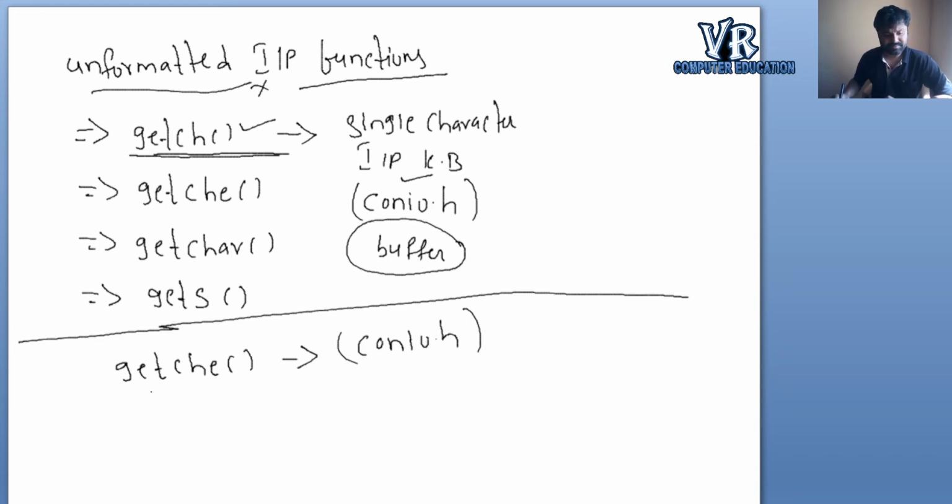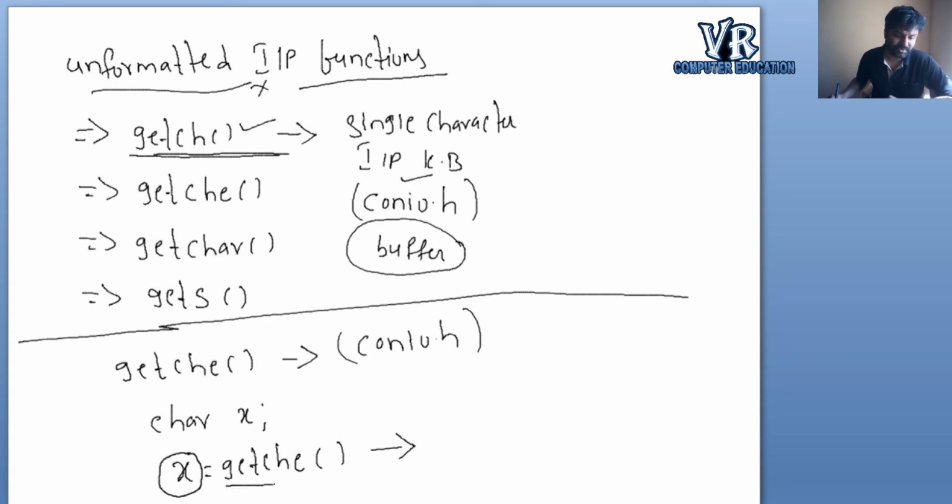For example, how do we declare this? Suppose I write char x, next we write x is equal to getche. This statement will take input from the keyboard, and whatever input we give through this function will be stored in the x variable.